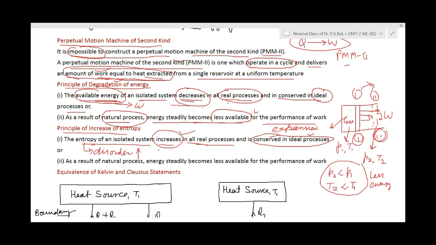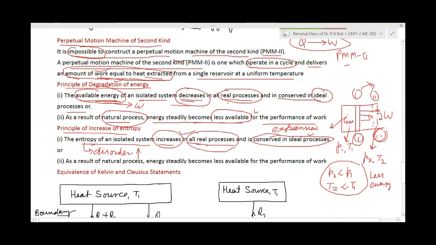If we further give heat to the water, it will form vapor. But the particles of the vapor are more apart. They have more freedom, more disorder. In this way, we can say that by giving heat, the disorder is increasing. It means the entropy of the system is increasing, and it is happening in all real processes.